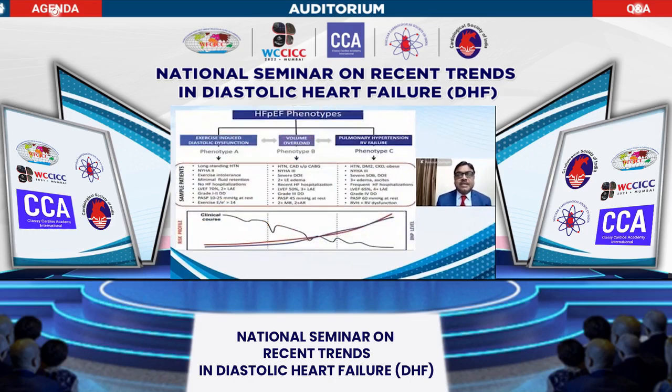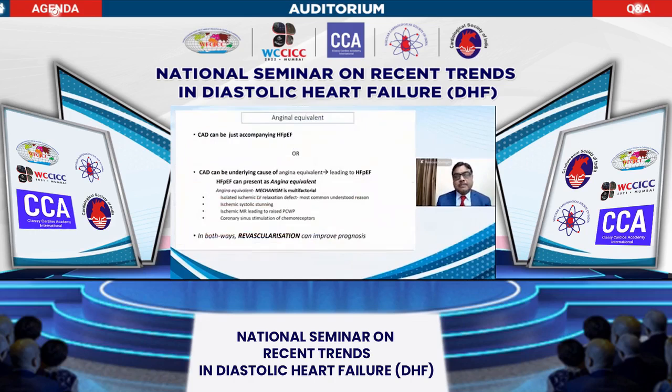CAD most commonly is present as phenotype B, and that is important. In some patients it is just a bystander, maybe in 35 to 53%, in some studies 64% of cases, but it can be a cause, or heart failure can present as an angina equivalent. The mechanism is multifactorial. The most important thing is to give diuretics, and after diuresis, if symptoms still persist, we should then think of the angina equivalent.